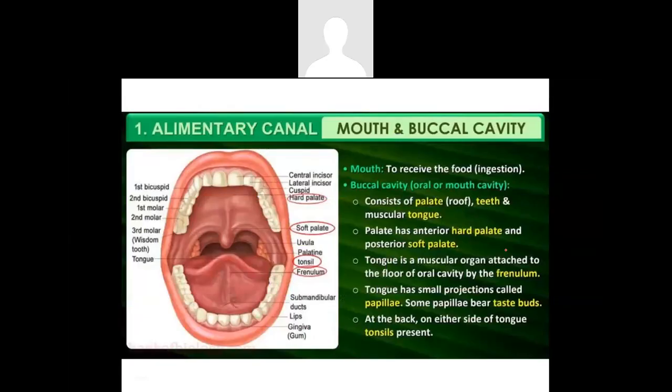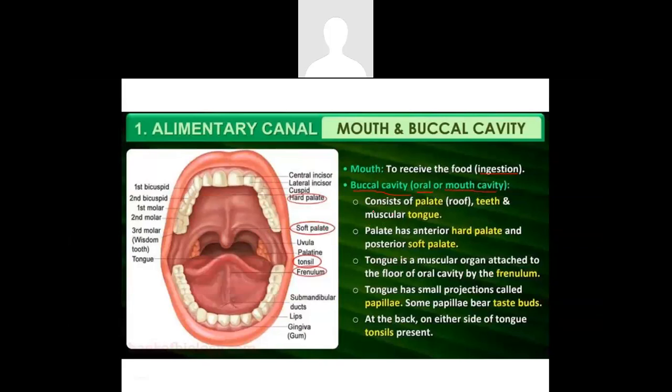To begin with, we'll start with the mouth and the buccal cavity. The mouth is considered to be the first open organ to receive the food, and the process by which we consume the food, receiving it with our mouth, is called ingestion. The first place the food goes inside our mouth is the space enclosed within the mouth, which is called the buccal cavity. This buccal cavity is also called the oral or the mouth cavity.